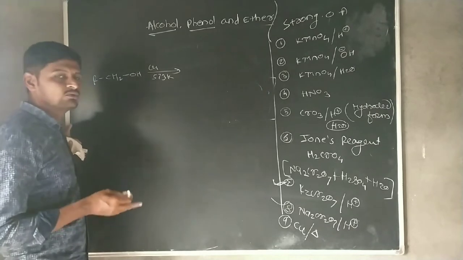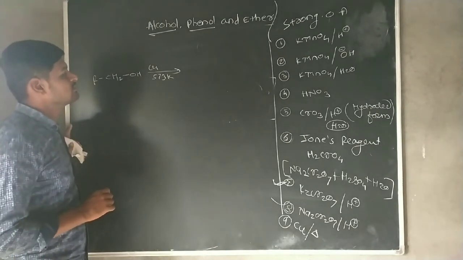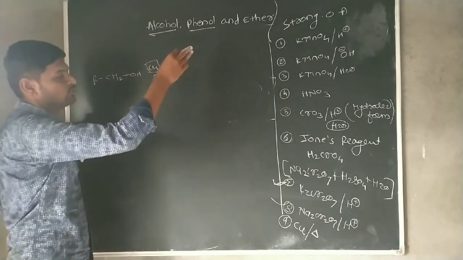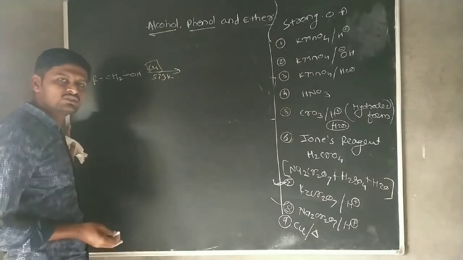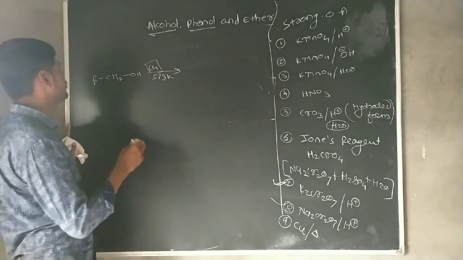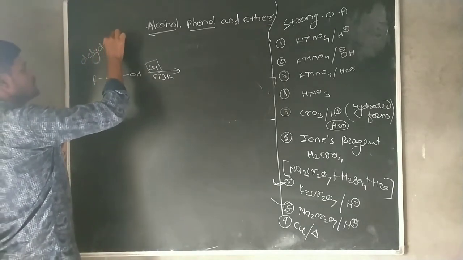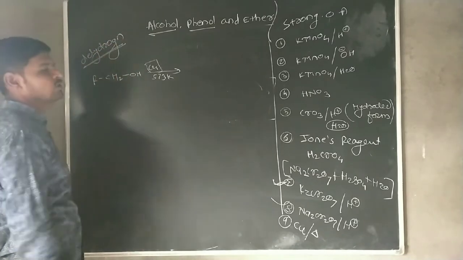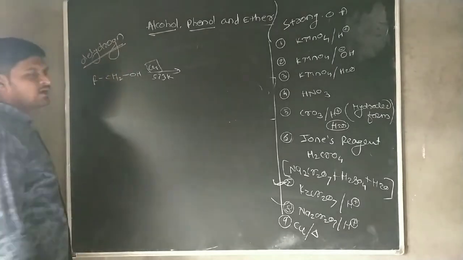That means the hydrogen atom should be eliminated. In case of oxidizing agent, all oxidizing agents remove hydrogen atoms. That means this oxidation reaction is also known as dehydrogenation reactions, because according to the definition, oxidation means addition of oxygen and removal of hydrogen atom.